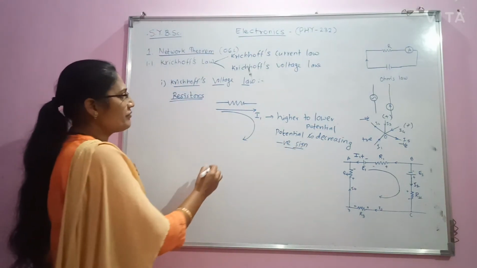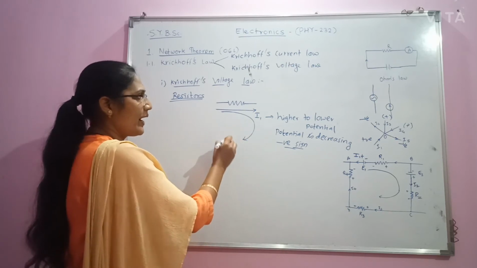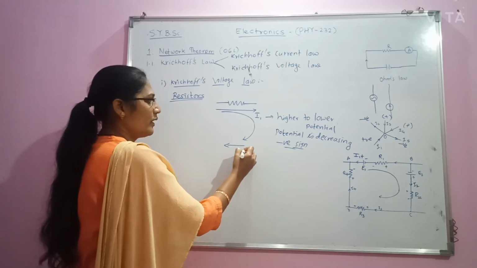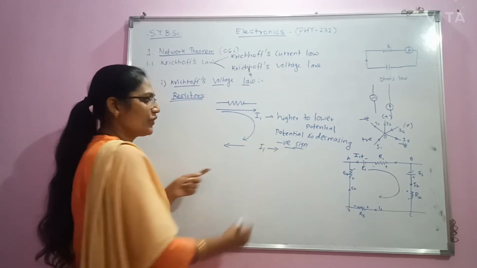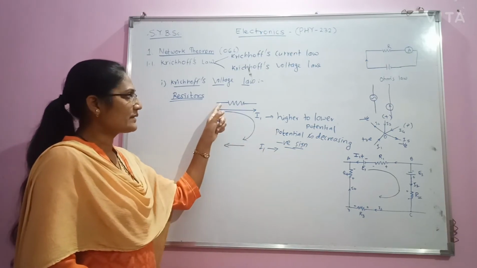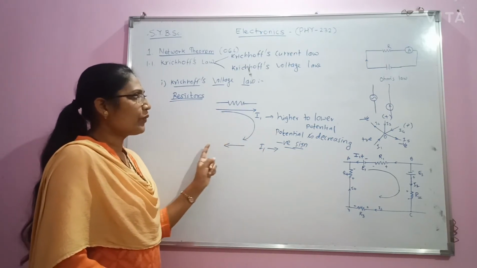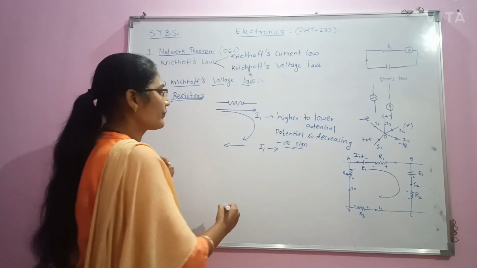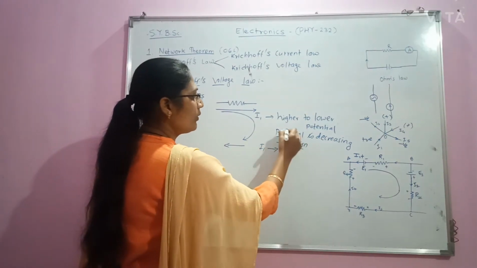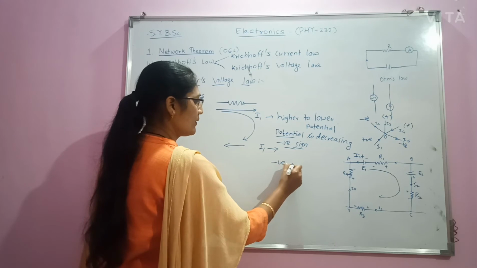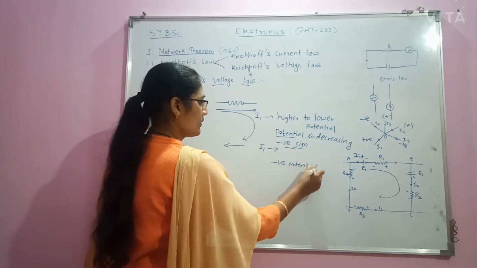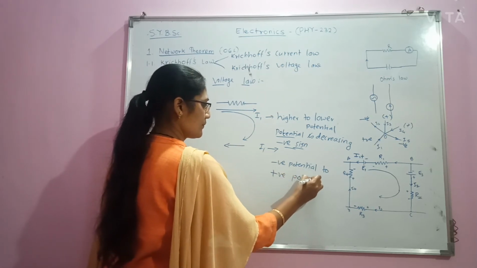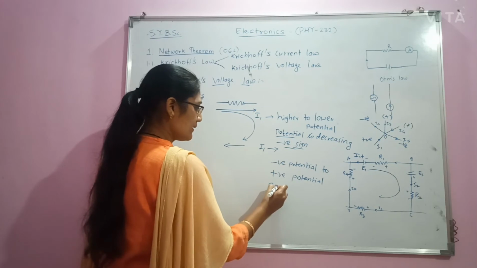Now, if we are tracing the curve and moving in the direction opposite to the current, while passing through a resistance, then in that case we will move from negative potential to positive potential,